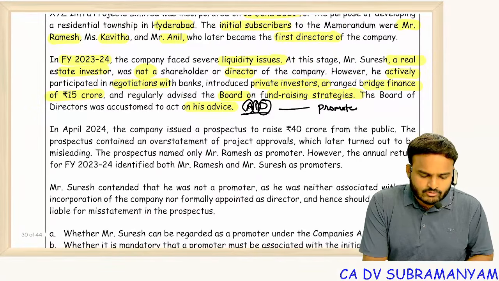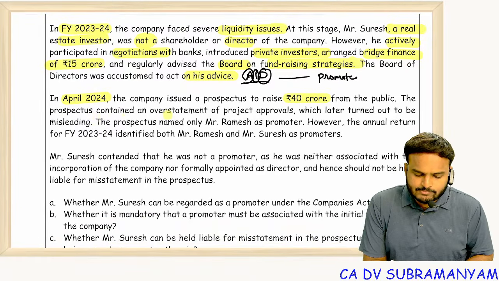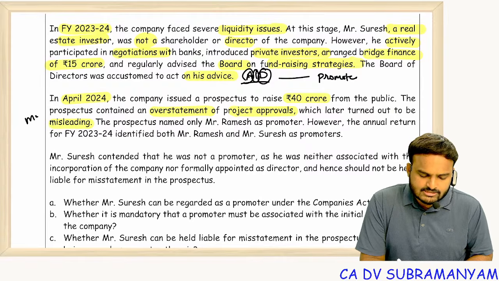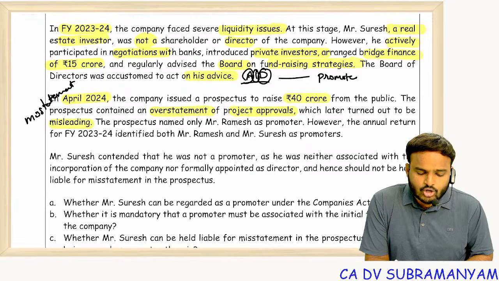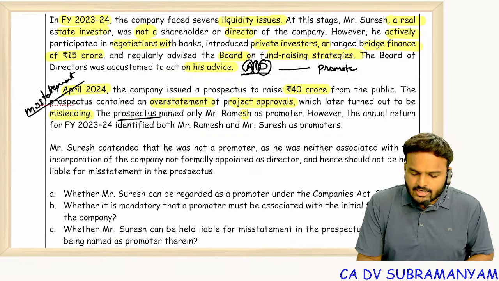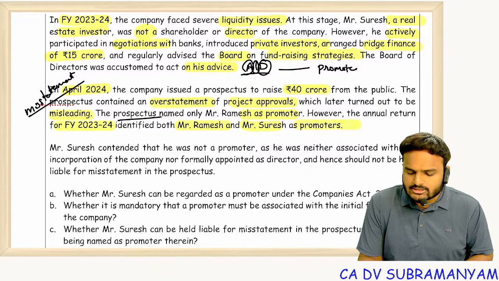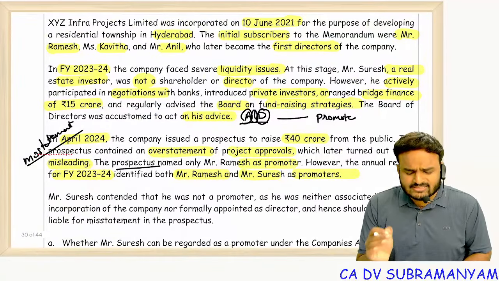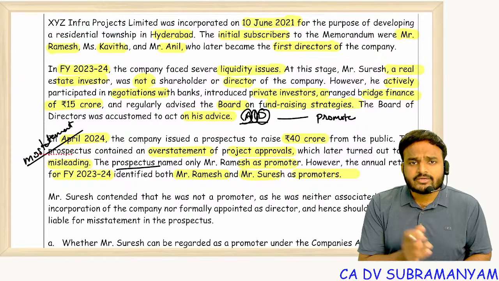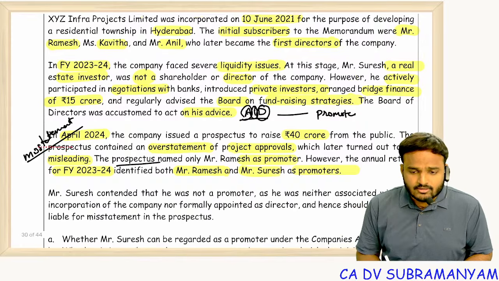In April 2024, the company issued a prospectus to raise 40 crores from the public. The prospectus contained an overstatement of project approvals, which later turned out to be misleading. That means a misstatement. So this question is a combination of incorporation of company and the prospectus. The prospectus named only Mr. Ramesh as promoter. However, the annual return for financial year 23-24 identified both Ramesh and Suresh as promoters. You tell me, was Suresh there since incorporation of the company, or did he come in the middle? He came in the middle. He didn't come at the time of incorporation.